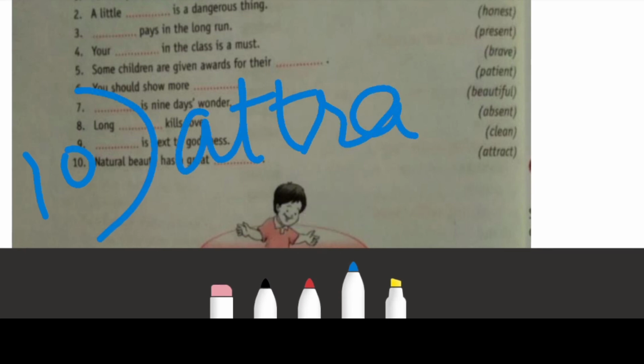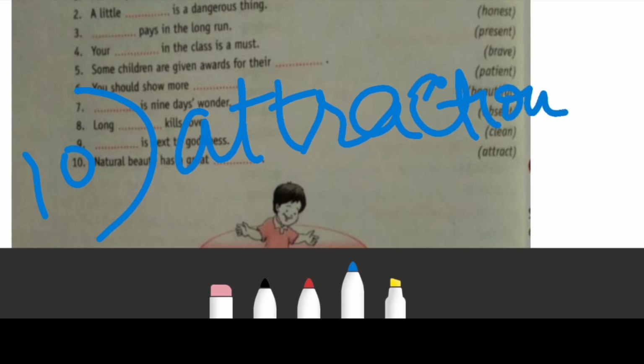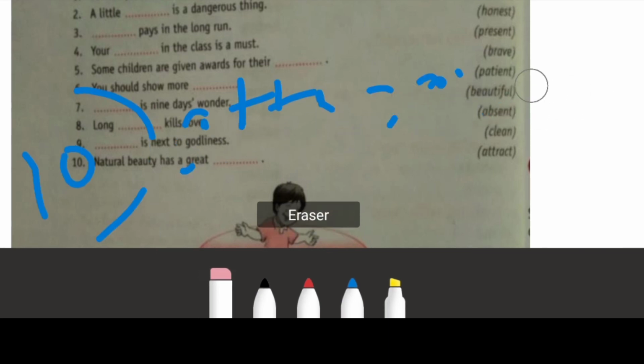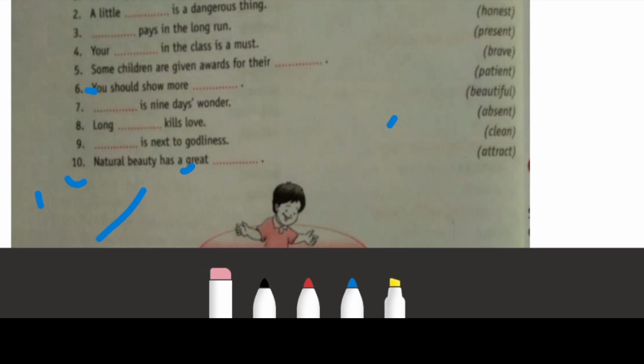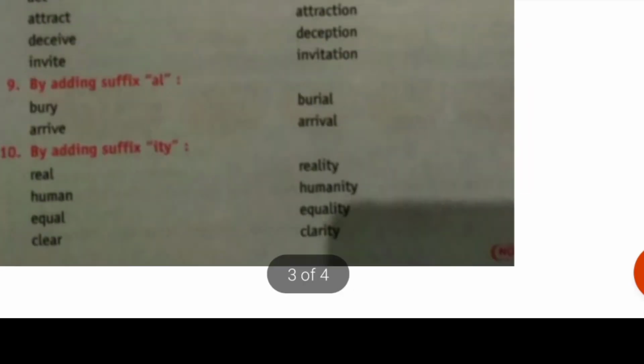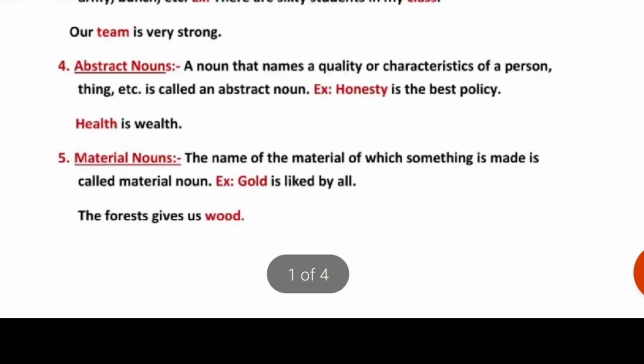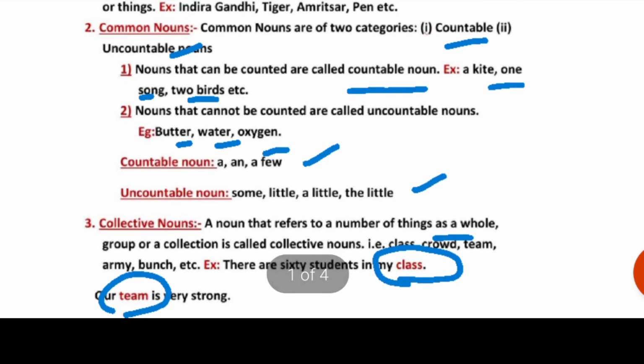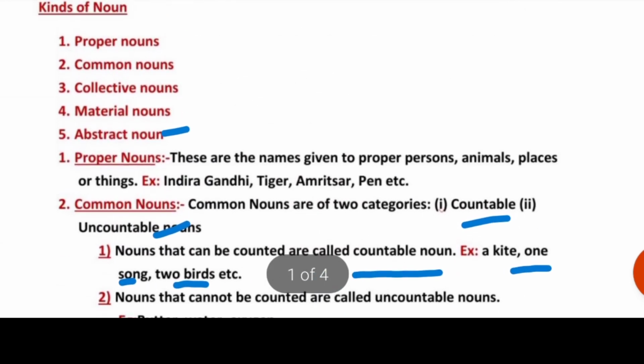Attraction. Okay, these are your two exercises that are given in your noun chapter. You have to complete these exercises and I'm going to send you this PDF also. Please write down these notes of noun in your grammar notebook.